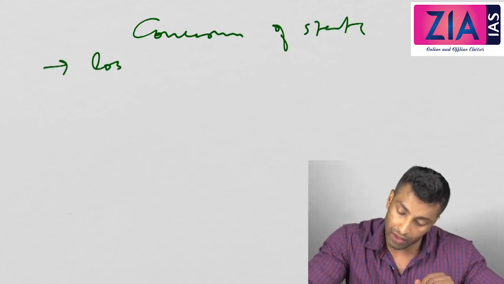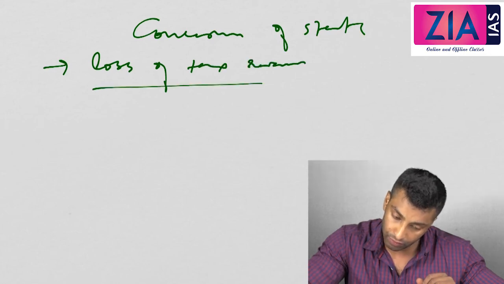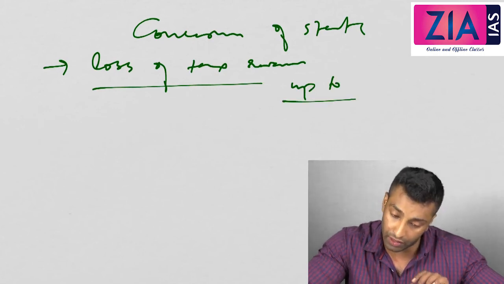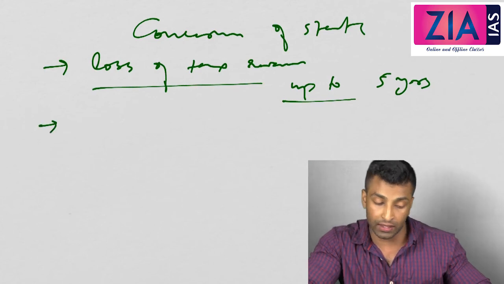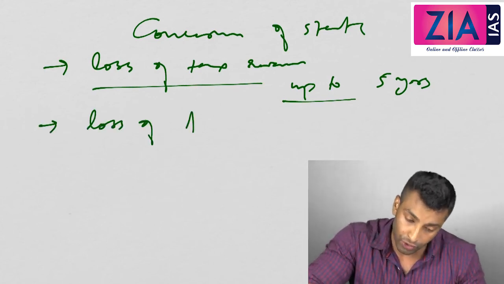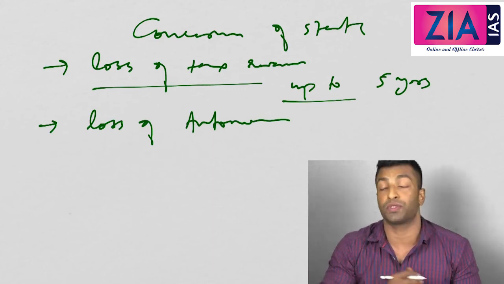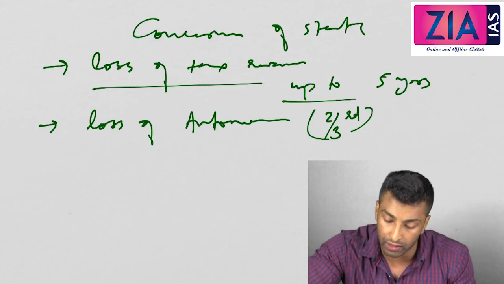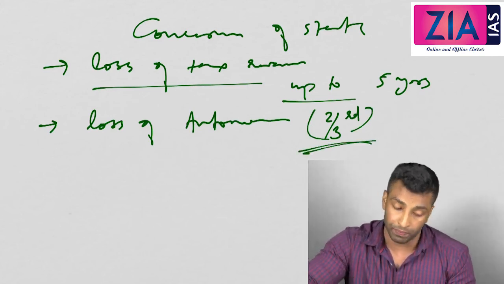Concerns of state. First one, loss of tax revenue, which was addressed in GST. Up to 5 years the Center will compensate. Then loss of autonomy. This was one of the other concerns of states related to GST, but I've already discussed the voting rights. 2/3 is actually given to the states, so that is also not a problem.